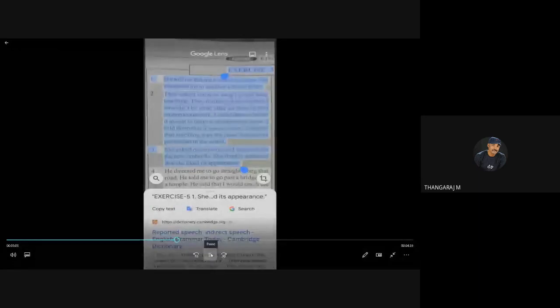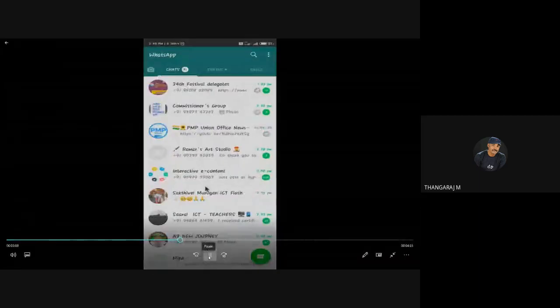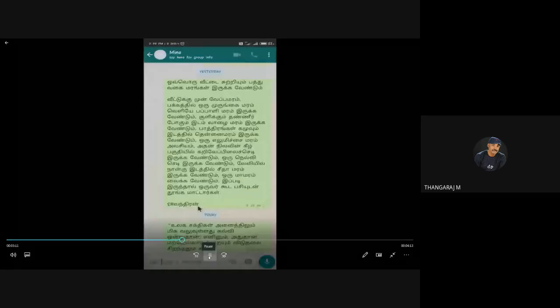I copy the text, then open my WhatsApp. I send it via WhatsApp.